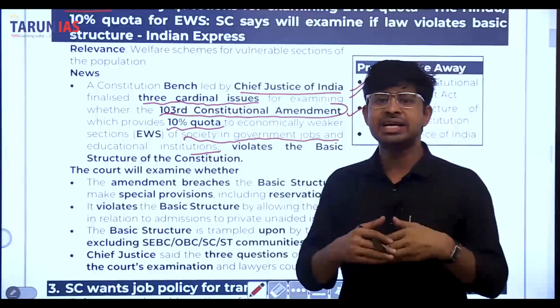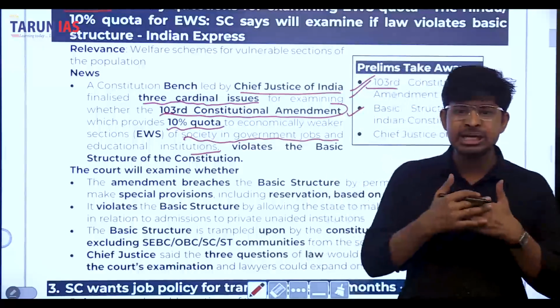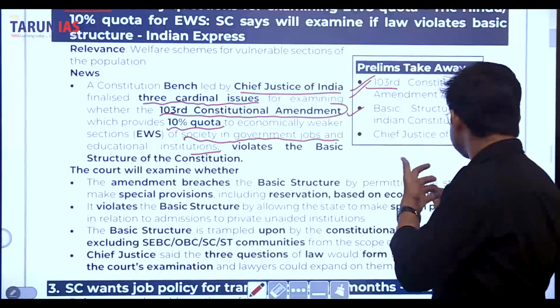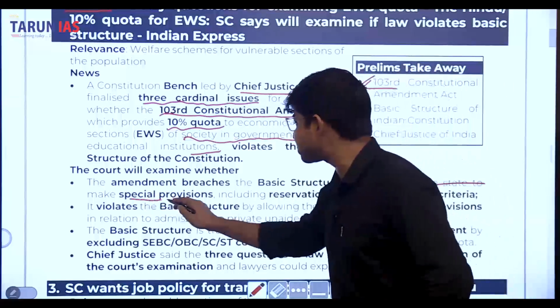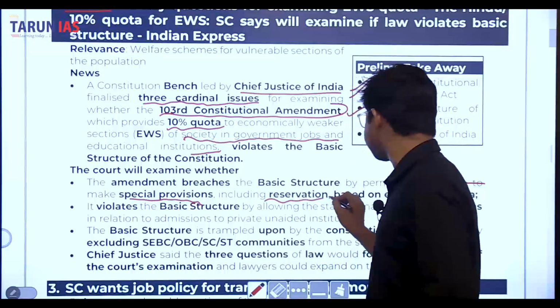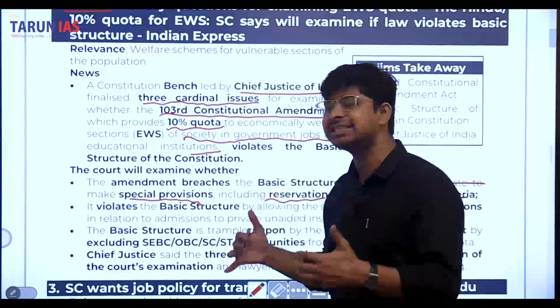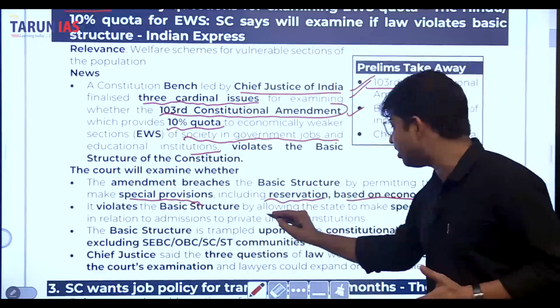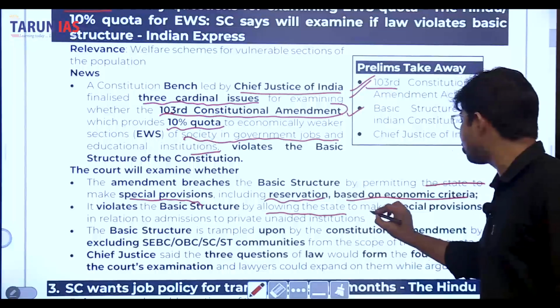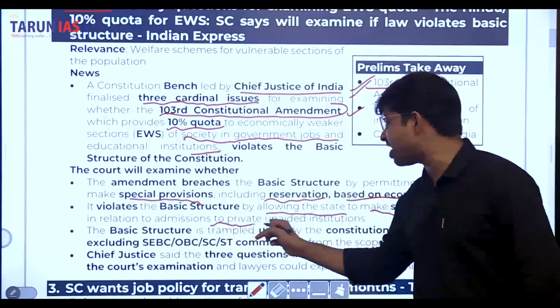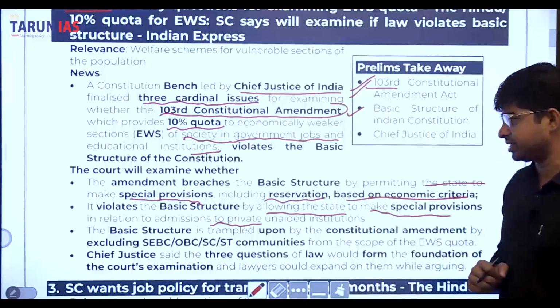The court will examine whether the amendment breaches the basic structure by permitting the state to make special provisions, including reservations based on economic criteria, and whether it violates the basic structure by allowing the state to make special provisions in relation to admissions to private unaided institutions.